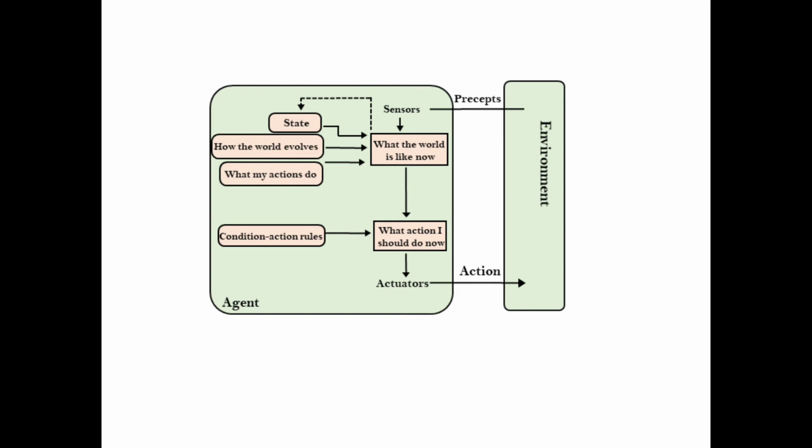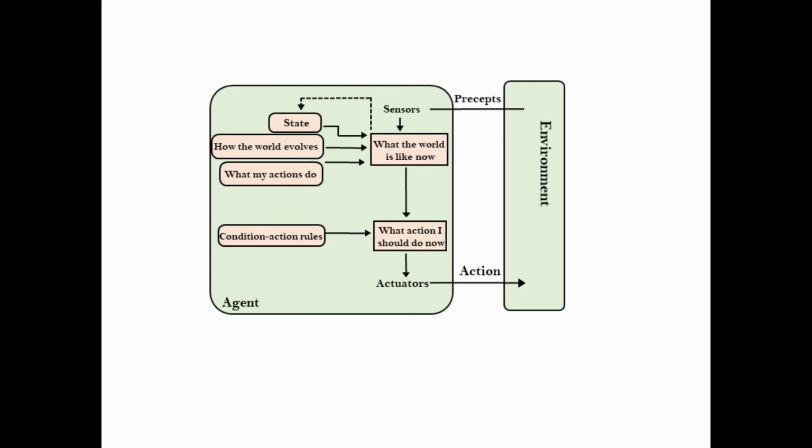The history states how the world evolves and what my actions do. The model based reflex agent works based on condition and action rules: what is the condition, then perform the action. But the main difference between simple and model based is that the model based reflex agent considers the history and internal memory. That's the only difference.